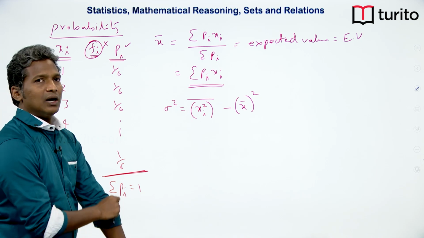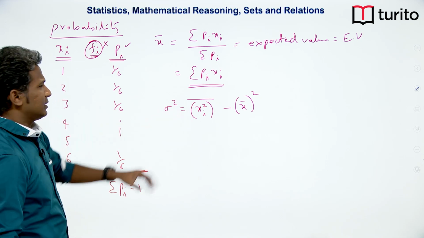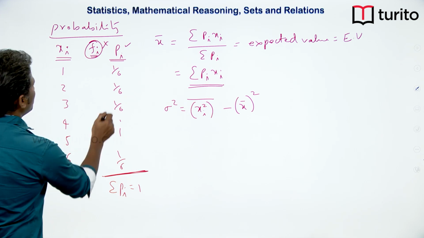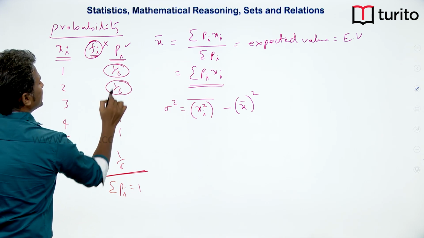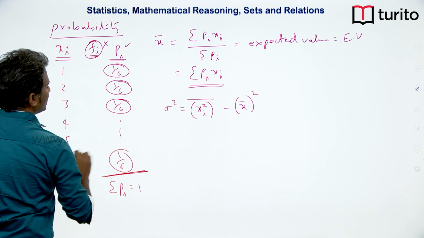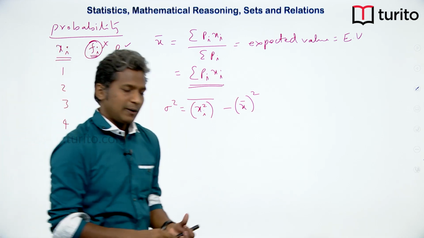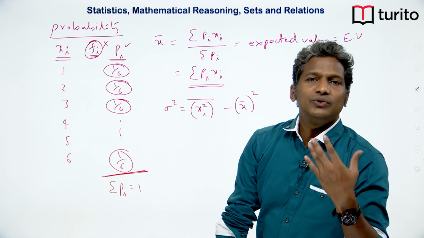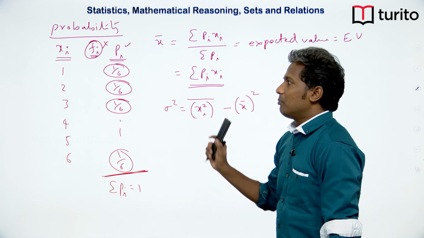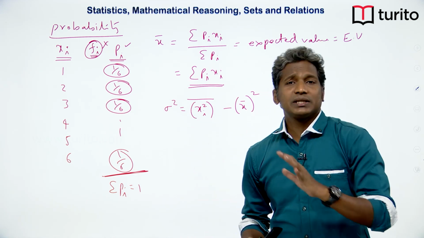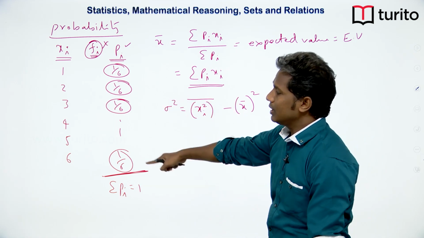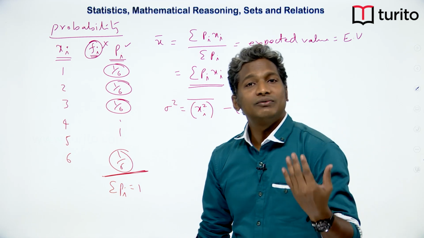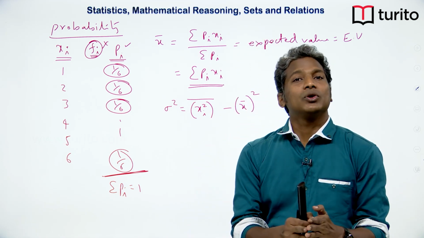Okay. Now, let me look at another idea here. So, the probabilities here are uniform, okay, because we have taken a dice, the probabilities are uniform. Okay. But if there is a different situation where these probabilities follow a pattern, then it is called as probability function because it is following a pattern.